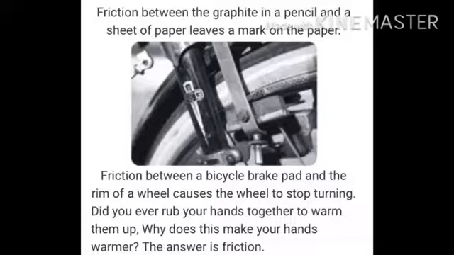The answer is friction. So many times in the cold or winter season, when we are feeling cold, we just rub our hands to make them hot. After rubbing, our hands become warm. This is due to friction.